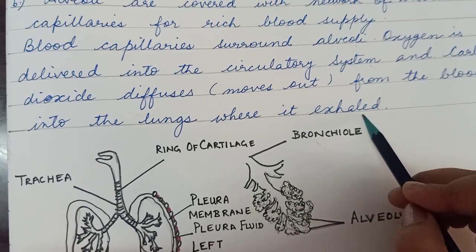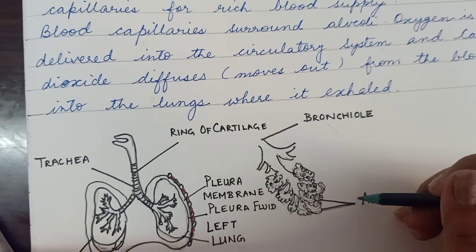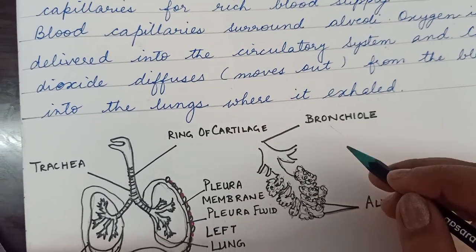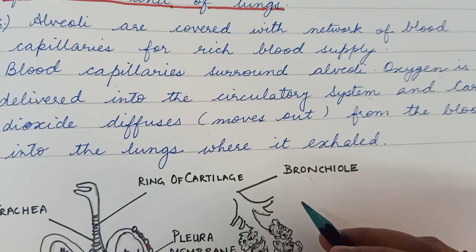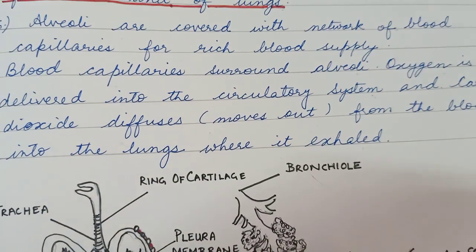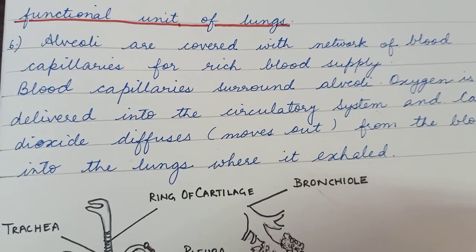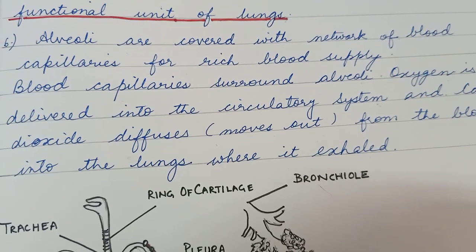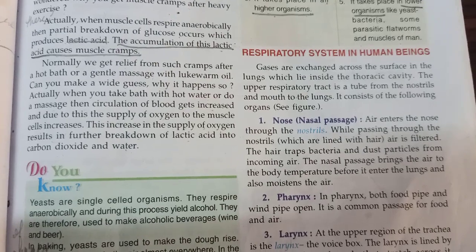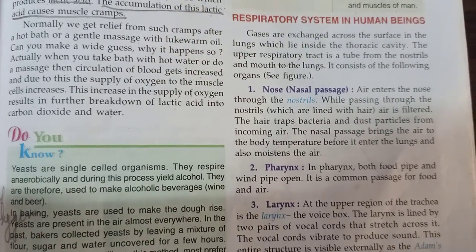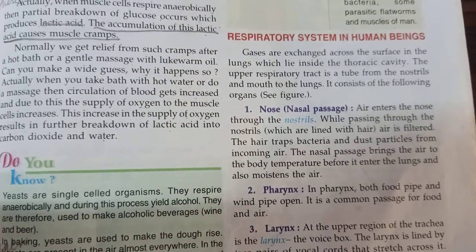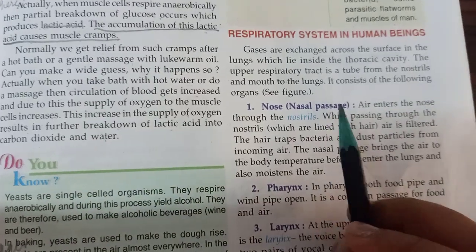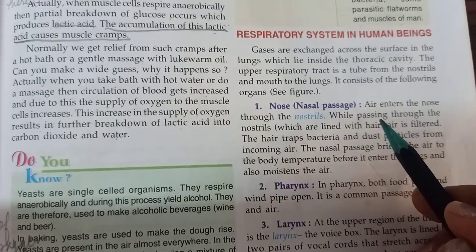So this is about the respiratory system, and now I'll teach you from the book. Now we see in the book about the respiratory system. I hope you understand about the respiratory system. Now we underline a few points in the book. So everyone open your books on page number 59 and take a pencil in your hand so that you can underline the important points.